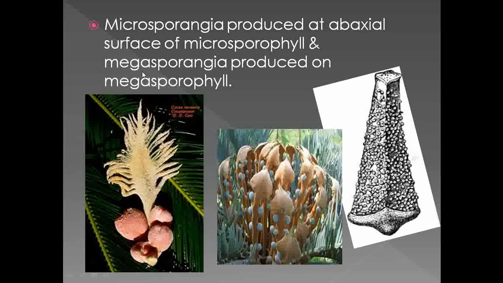Then the megasporangia are produced on the megasporophyll. So see this one, these are the megaspores and this one is the megasporophyll which is observed in the gymnospermic members. On that megasporophyll there is development of megasporangia.